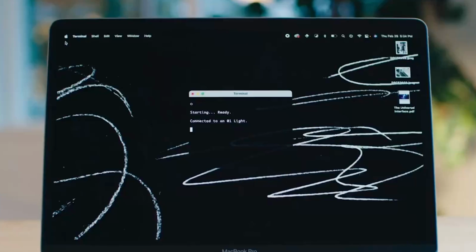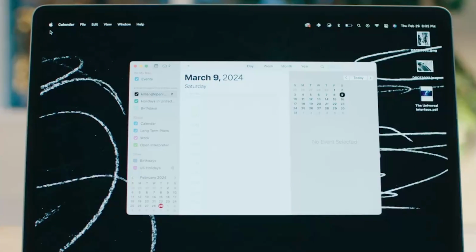Let me show you what it can do. When's the next sunny day? One moment. The next sunny day is on March 9th. Great. Am I doing anything on that day? Let me check your calendar. You have no events scheduled for March 9th.